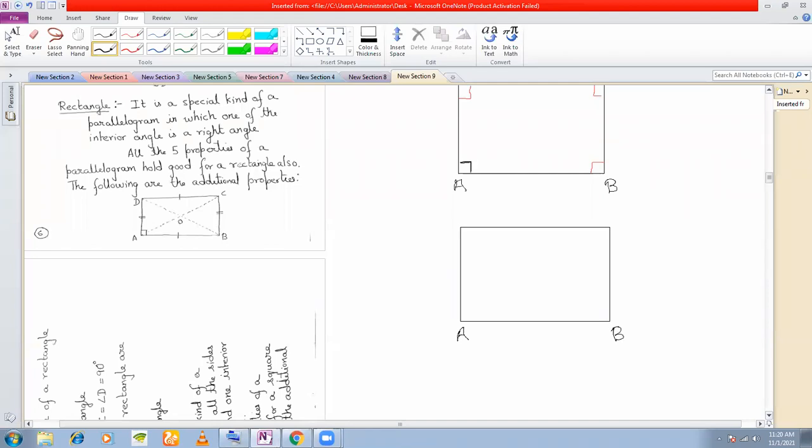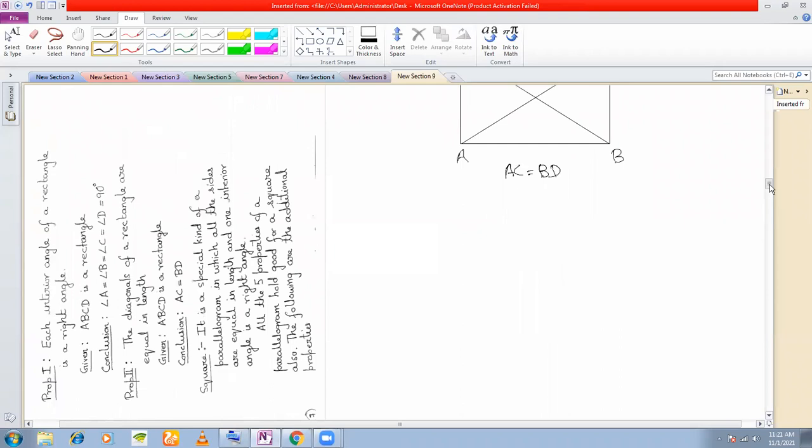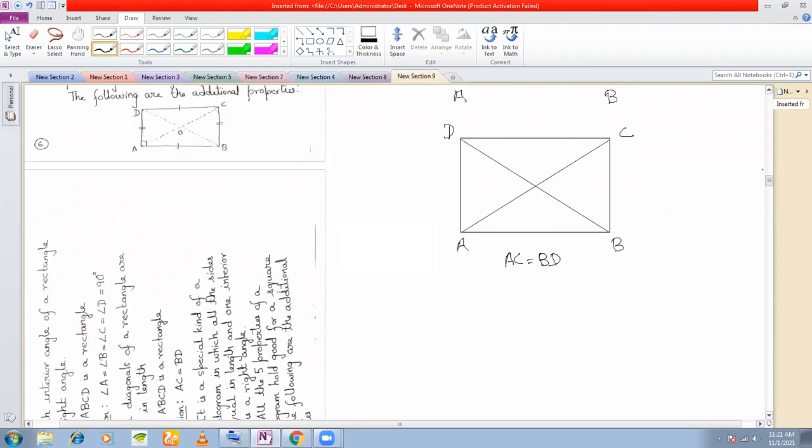In case of a parallelogram, are the diagonals equal in length? No. But in case of a rectangle, the diagonals will be equal in length. That means AC must be equal to BD. This is another property of rectangle. Okay, so that's where I stop here.